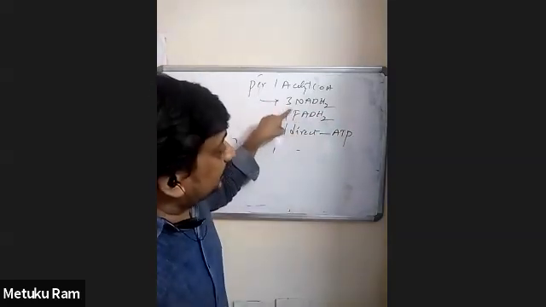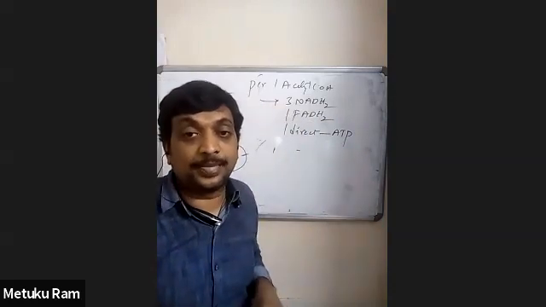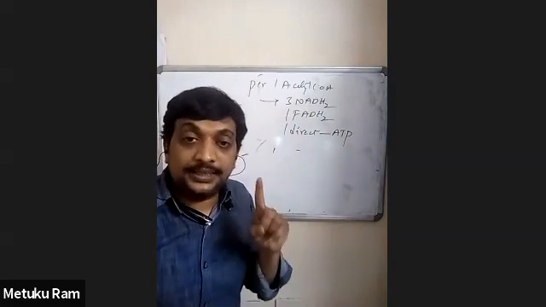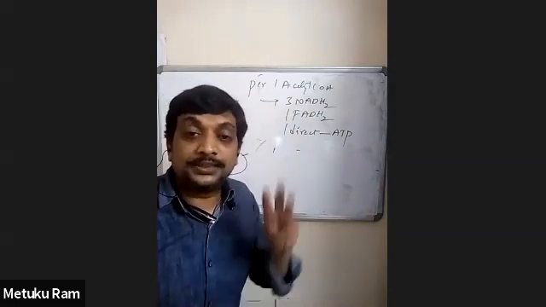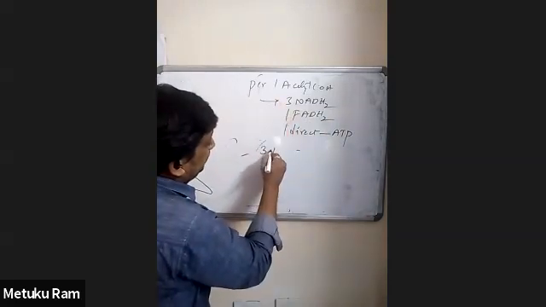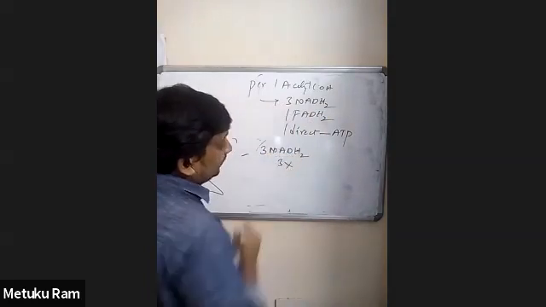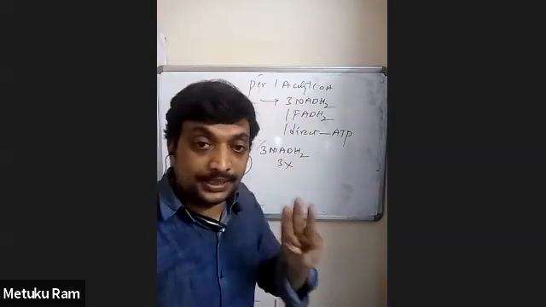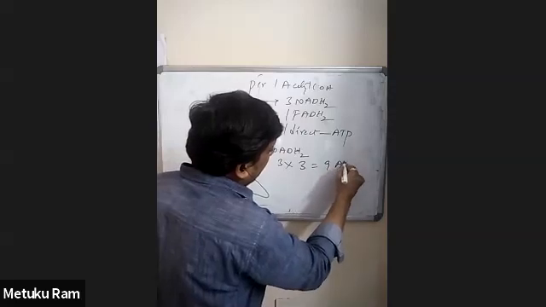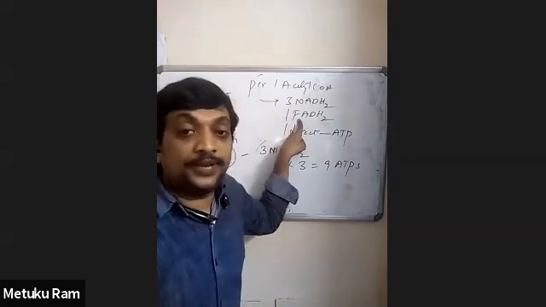Now, when NADH2 and FADH2 enter the electron transport system, in the process called oxidative phosphorylation, one NADH2 is worth 3 ATP. So 3 NADH2 means 3 into 3, which is equal to 9 ATP. Again, we obtain 1 FADH2.